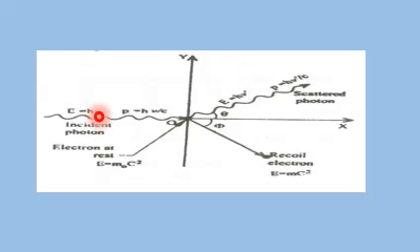After the collision, the behavior is given along two axes, the x-axis and y-axis, because now the scattered photon and the recoil electron are making some angles with the horizontal.